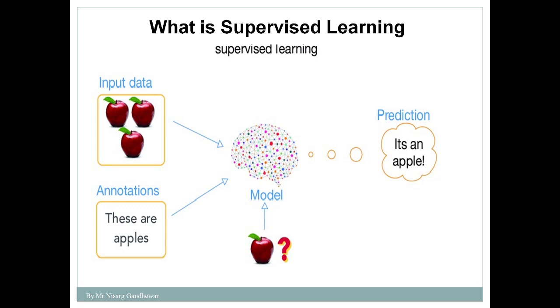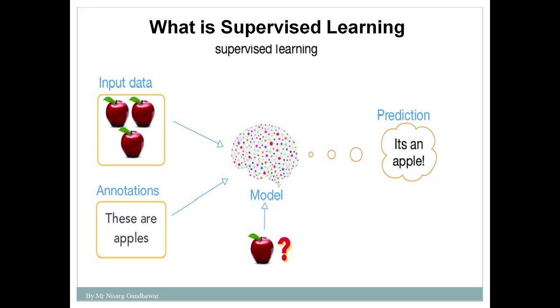So based on this, it will understand: see, this is an apple. It is red in color. Its size is that much. There are a number of features which are learned by the machine, and based on this, it will predict whether a given fruit is an apple or not. So this is what supervised learning is.